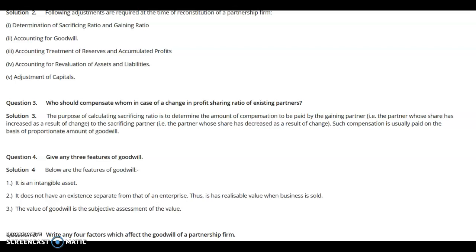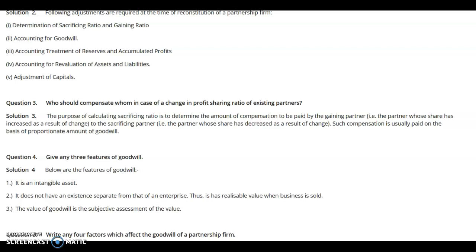Losing means sacrificing. For example, in this case, A was earlier having 1/4 share. As per the change in the profit sharing, he is now getting 1/2, that is 50%. Whether A has sacrificed or gained, A has gained, because earlier he had only 1/4 share, that is 25%, while as per the new agreement, he has 1/2, that is 50% share.